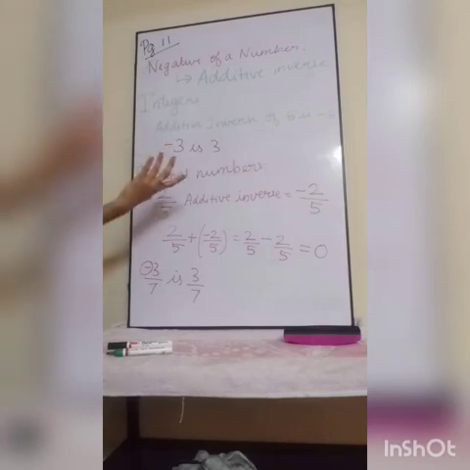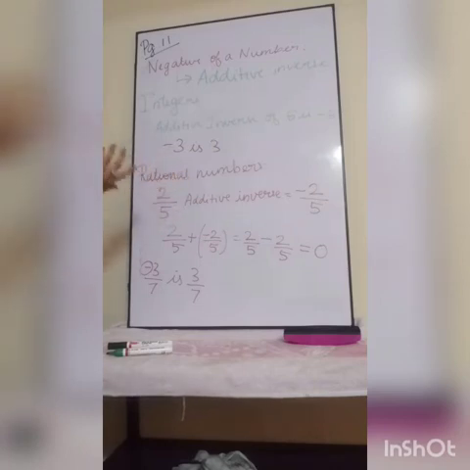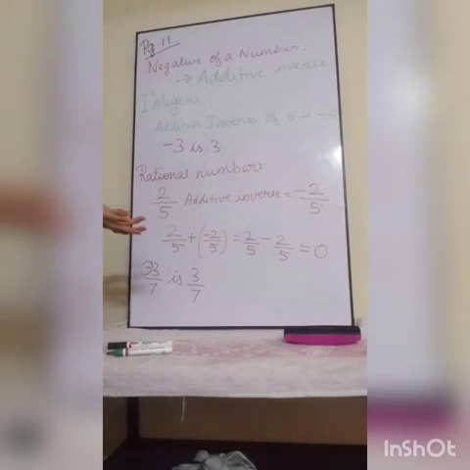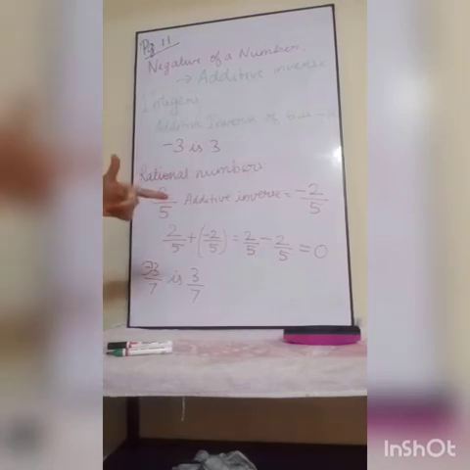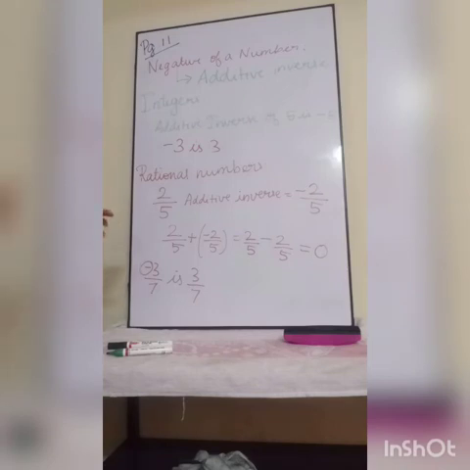So they can also ask you negative of a number for 7 by 8. So how will you write? Minus 7 by 8. Okay? Or negative of a number minus 3 by 8. What will you write? 3 by 8 because it is negative, so I will write it in positive. Positive means negative, negative means positive. That's all. No other changes in the negative of a number.